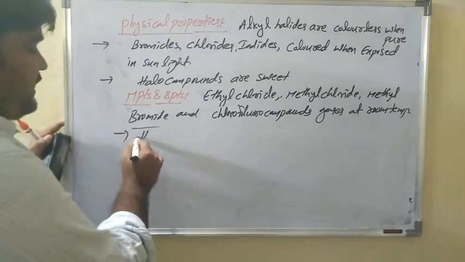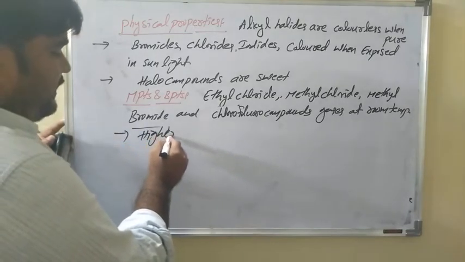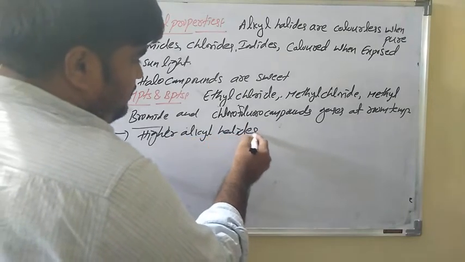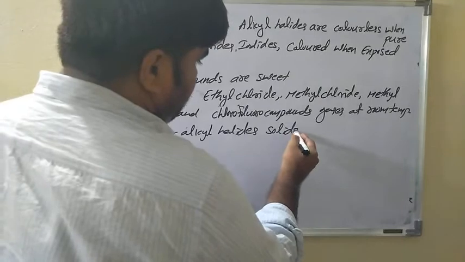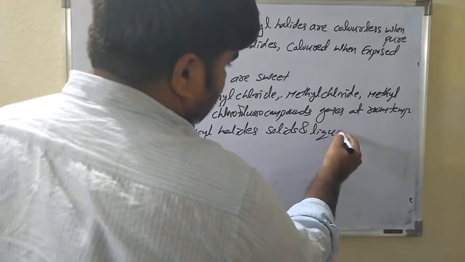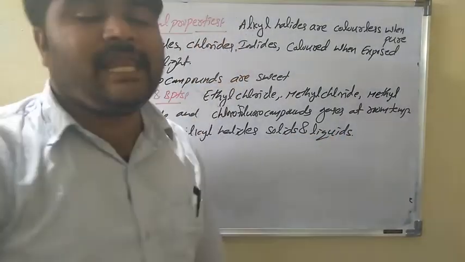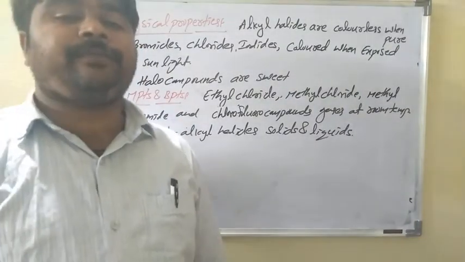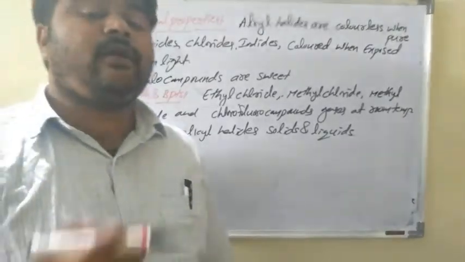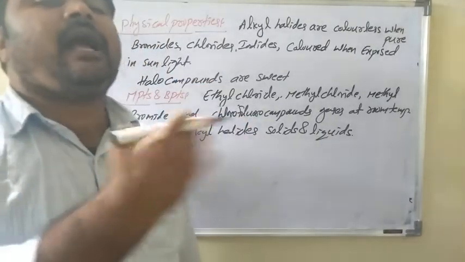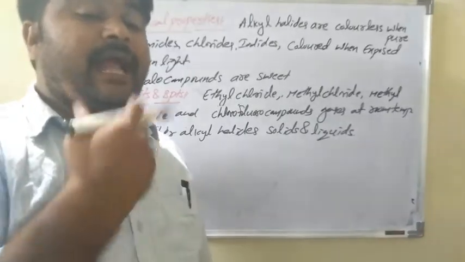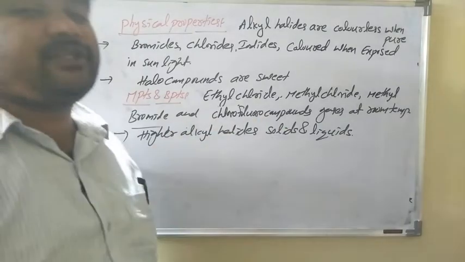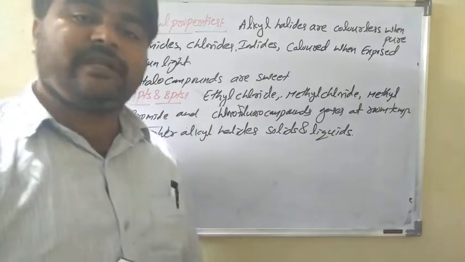Higher alkyl halides are solids and liquids. Comparatively, alkyl halides are more polar in nature than hydrocarbons. We already know the nature of the C-X bond: carbon is partially positive and halogen is partially negative.